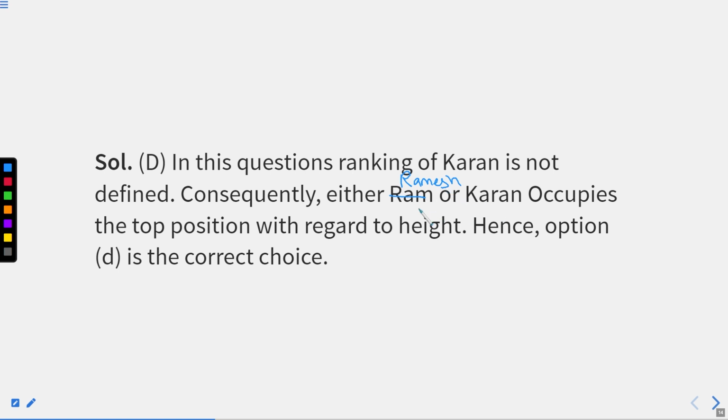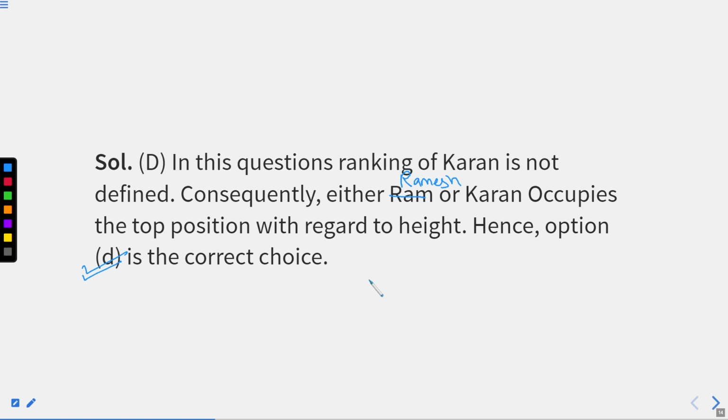So Ramesh or Karan occupy. Either one of them can occupy top position, as the statements are not sufficient to find out who is the tallest between both of them. Hence option D, that is, cannot be determined with the help of the statements given. So our option D will be the correct answer for this particular question. I hope this part is clear, right?